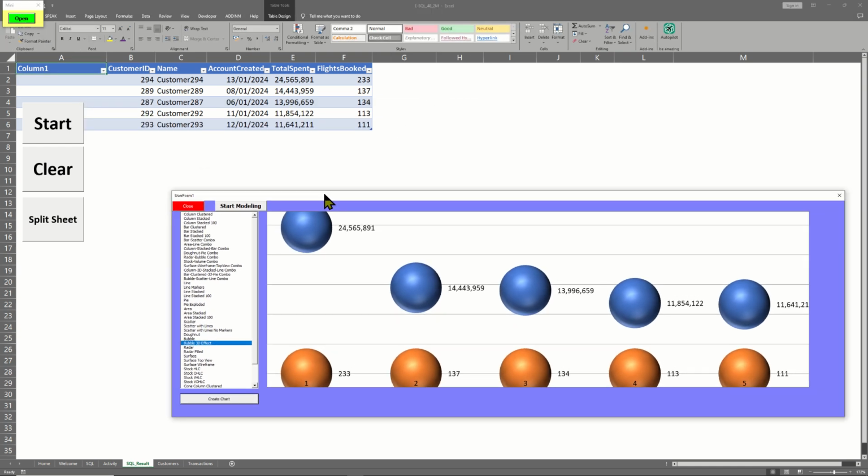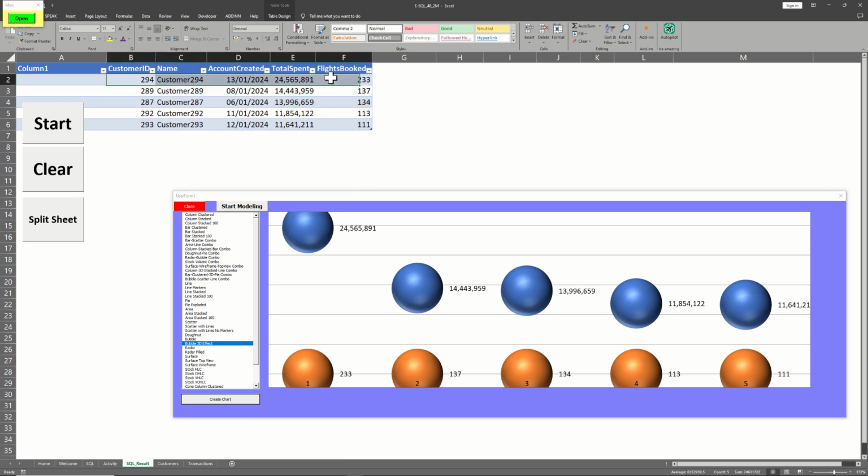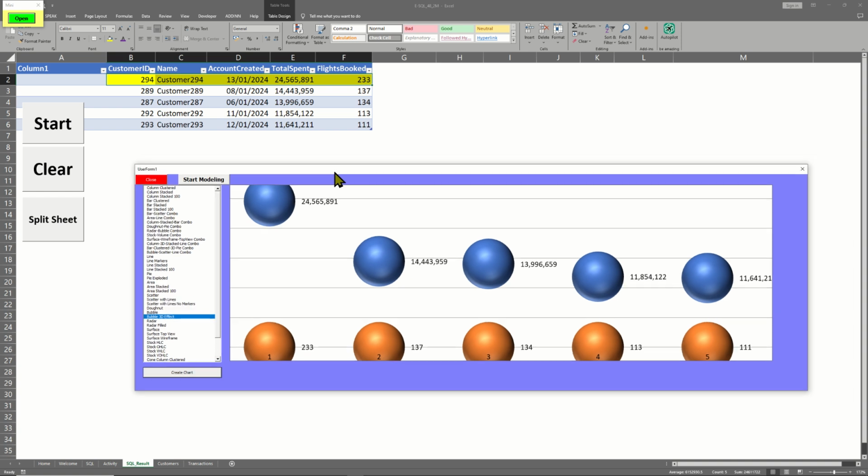All right. Looking at what we have here, you can see what I said. Column D, the ID, brought the name of the customer, then the date it was created, then the total spent, as you can see, and finally the flights they've booked. As you can see, this customer has really booked so many flights here. So as long as it falls into our criteria, we are going to log this in.